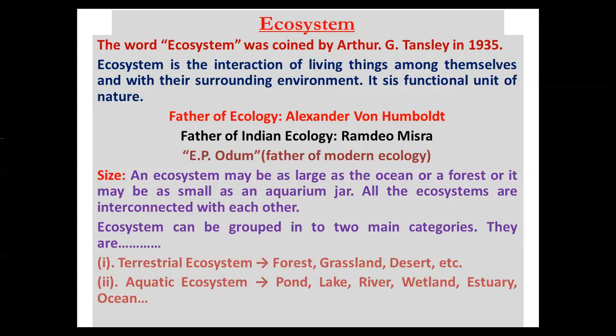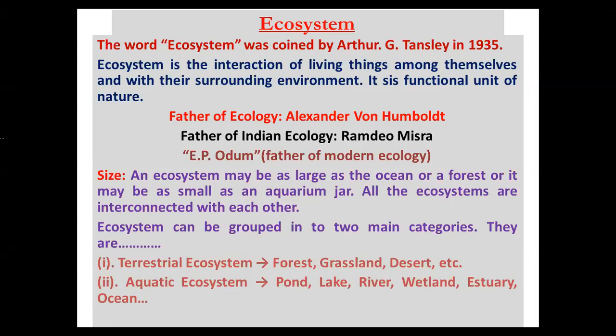Now here, the size. The ecosystem may be as large as the ocean or a forest, or it may be as small as an aquarium. So all the ecosystems are interconnected with each other. Now if we classify the types of ecosystems, there are two types: terrestrial ecosystem and aquatic ecosystem.